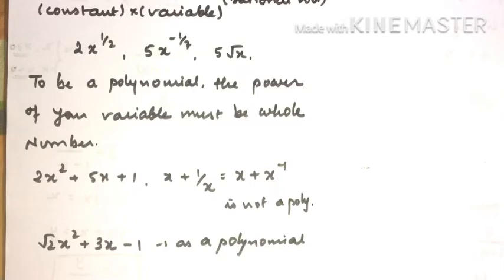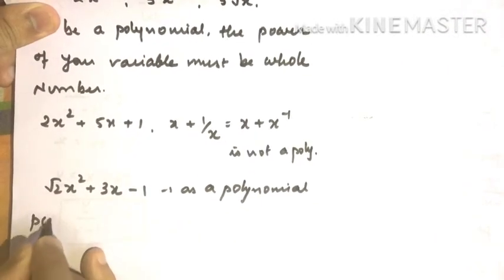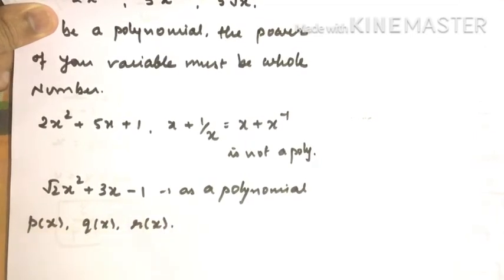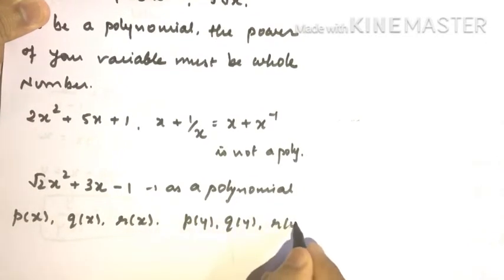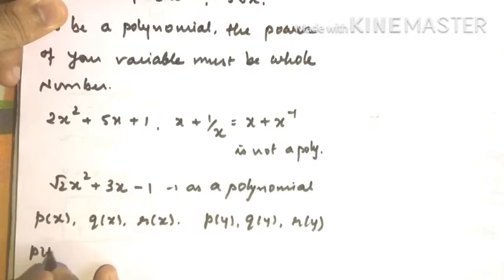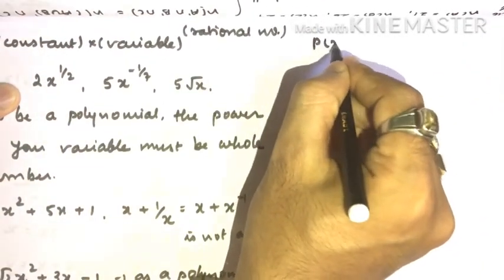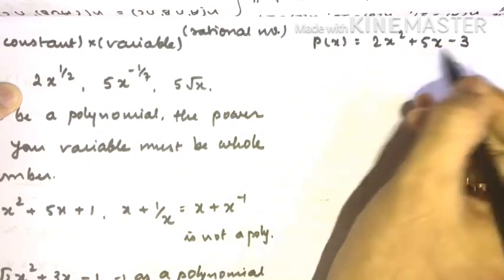Now let's say we have a variable x. If the variable is x, then we denote our polynomial by p of x, or say q of x, or r of x. But if the variable is y, then we can go with p of y, q of y, r of y. If the variable is t, we can write p of t, q of t, r of t. For example, p of x is equal to 2x square plus 5x minus 3.